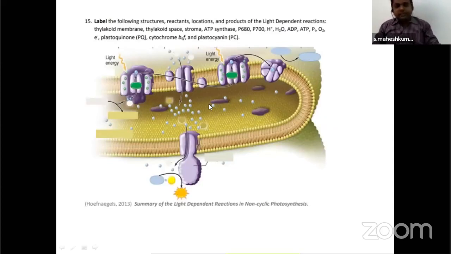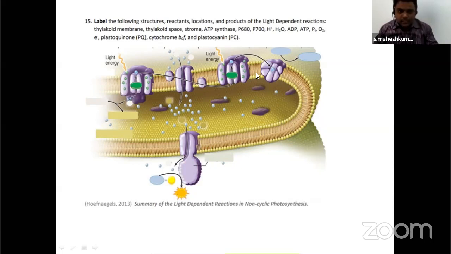I took this picture because while I was teaching in schools, a lot of students were getting confused. If we are not seeing this picture, where this happens in light reaction becomes a big question. So for that, I kept this PPT for you. See the cursor.